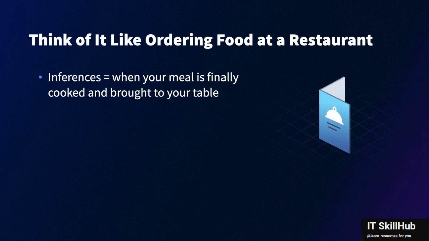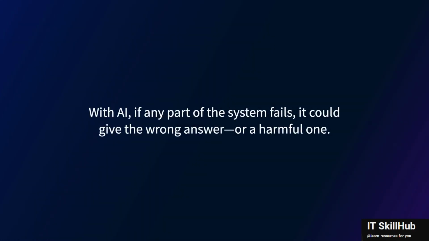But if anything goes wrong, like the waiter gets your order wrong, the chef makes a mistake, or the stove is broken, you could get the wrong meal, or even something that makes you sick. Same thing with AI. If any part of the system fails, it could give the wrong answer, or worse, a harmful one. Now that we understand how everything fits together, let's dive into the OWASP top 10 and look at the risks we need to watch out for.